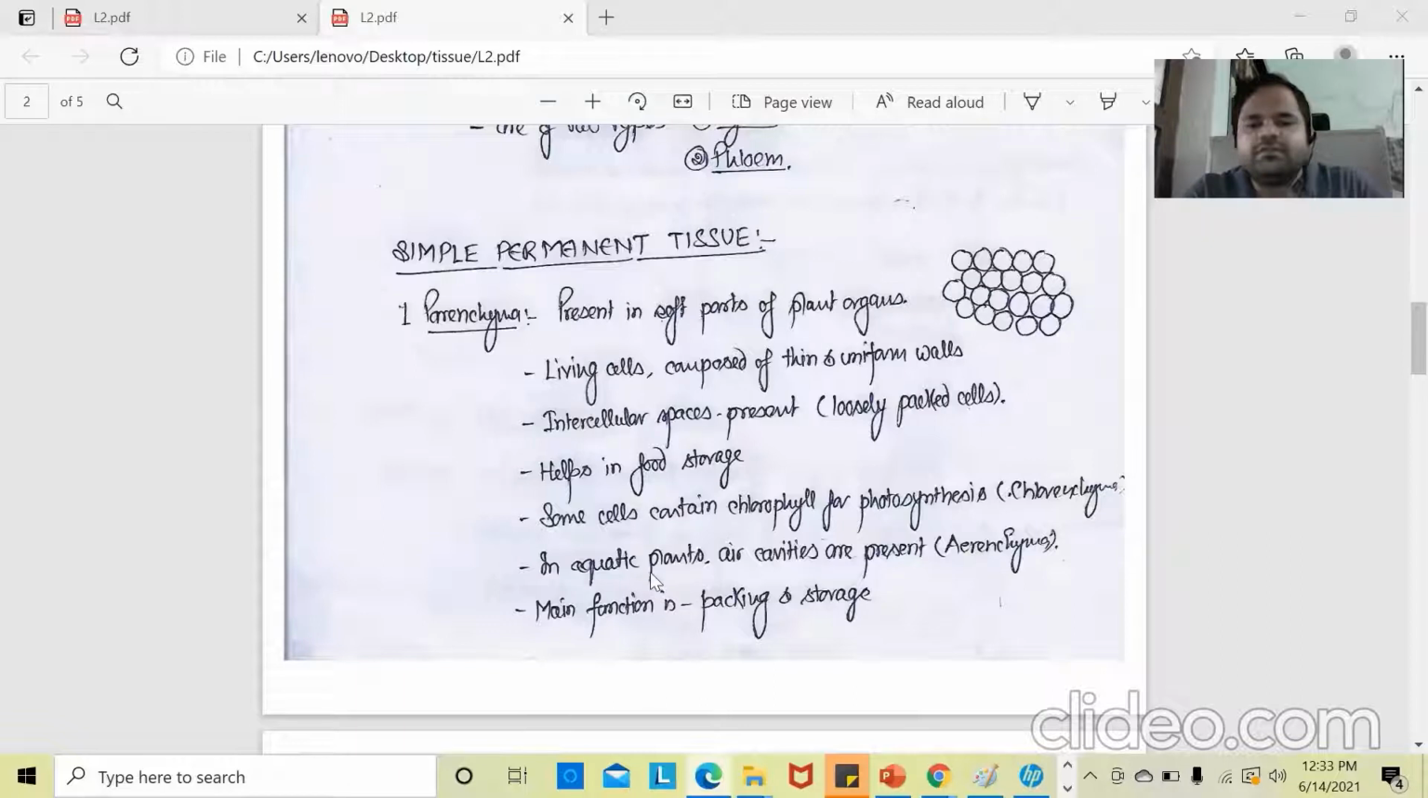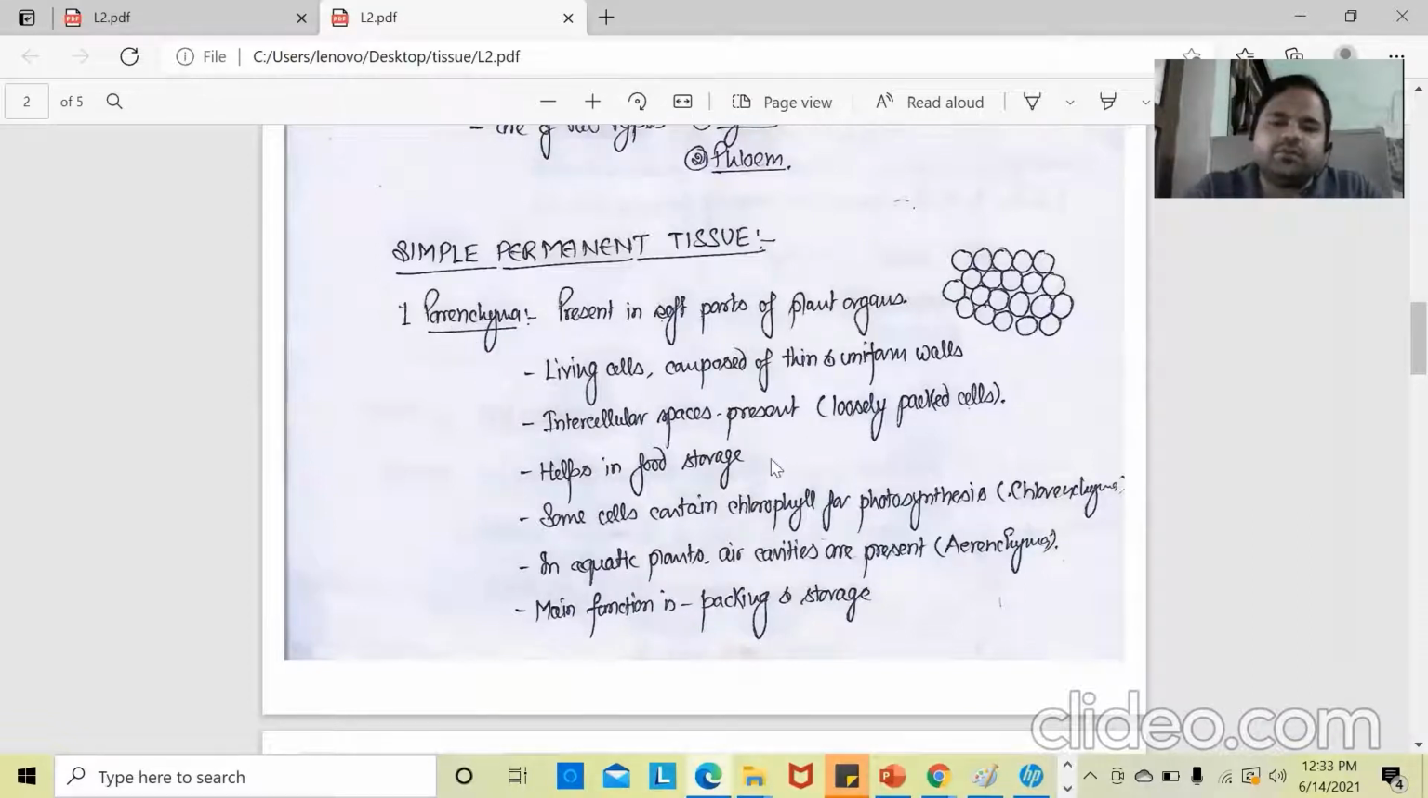So there will be air spaces in the intercellular spaces, and it helps the plant to float. Now these parenchyma cells will be called aerenchyma. So we can see here aerenchyma and chlorenchyma. Aerenchyma and chlorenchyma are types of parenchyma.